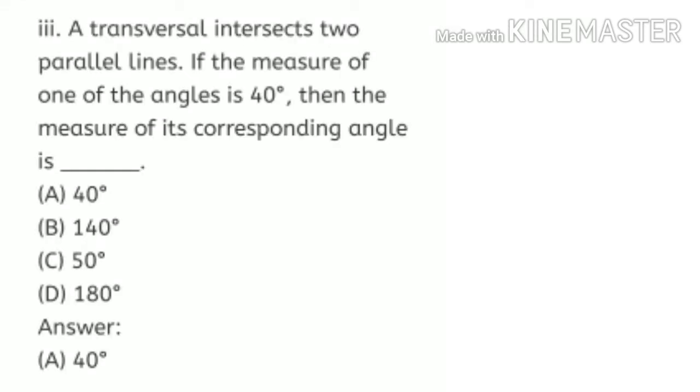Third one, a transversal intersects two parallel lines. If the measure of one of the angles is 40 degree, then the measure of its corresponding angle is. We know that the corresponding angles are congruent. If one angle is 40 degree, then the other angle of the corresponding pair is also 40 degree as they are congruent. So your answer is option A, 40 degree.